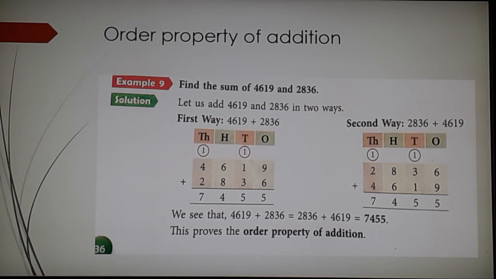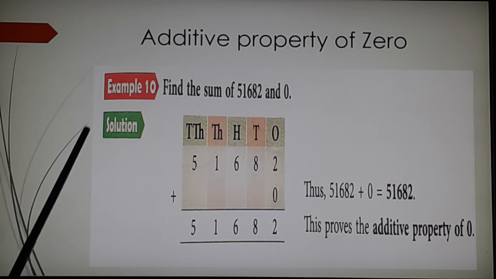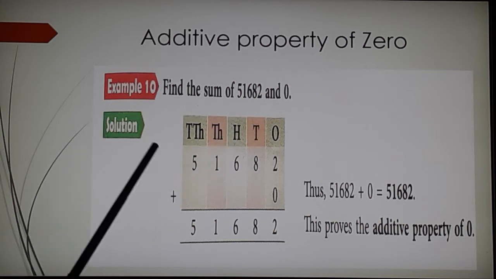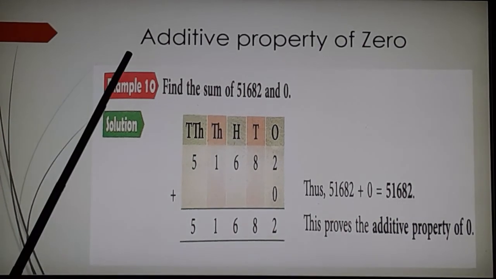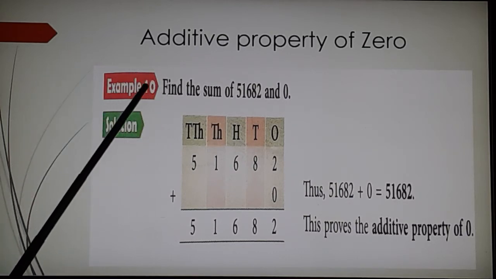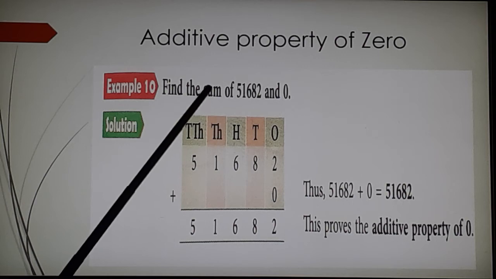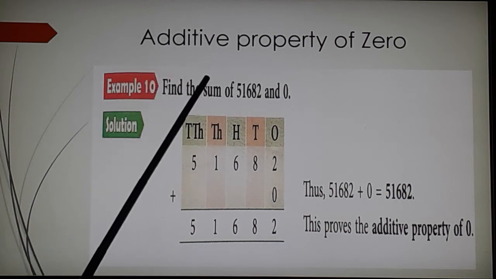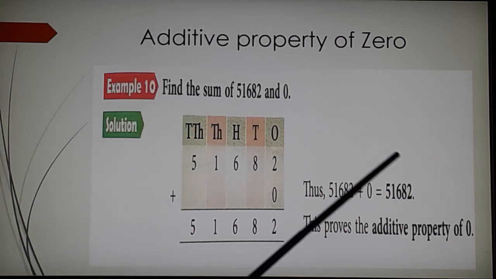Next property, additive property of 0. Again, this next property here is additive property of 0. This is also there in your textbook. I have taken a screenshot.